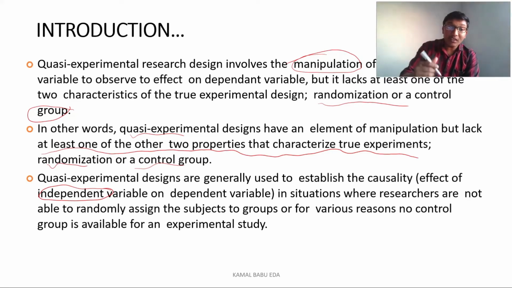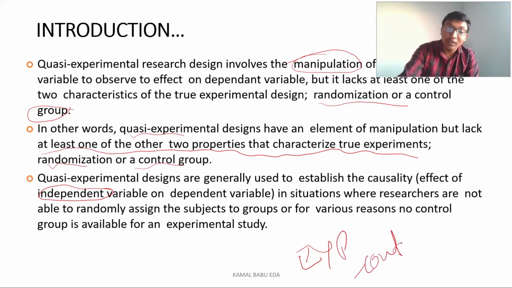Here the random assignment of subjects by the researcher is absent. There may be no control group in quasi-experimental, whereas in true experimental research design we have both the experimental group and the control group. In quasi-experimental, it is not necessary; it may or may not have the control group. The thing is, randomization is completely absent here. The researcher keeps whomever he wants in the control group and whomever he wants in the experimental group, if at all the control group is present in the quasi-experimental design. You will understand me.